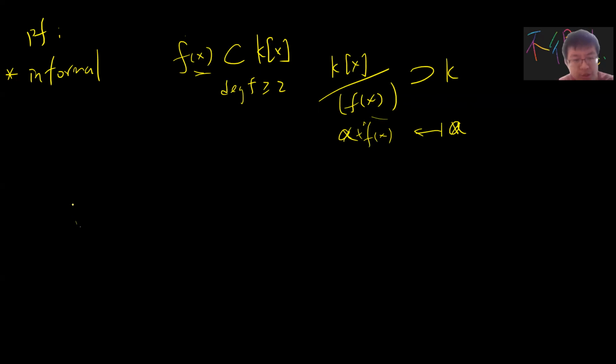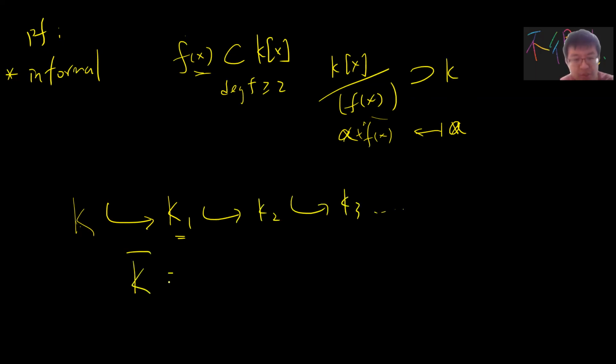So the idea is that you start from K, and informally you put it into K1, which is a field such that every non-zero polynomial over K has roots, and then you get K2, and K3, and obviously you can define K bar to be the union of Kn, for n from 0 to infinity.